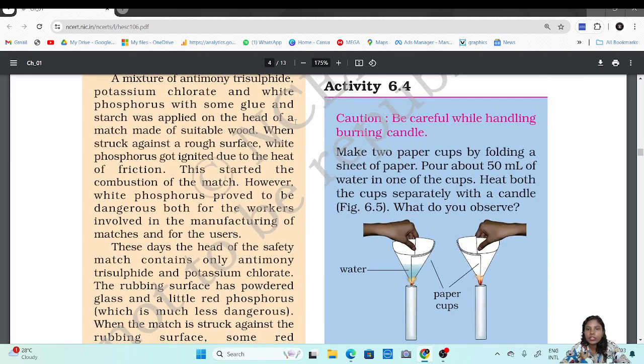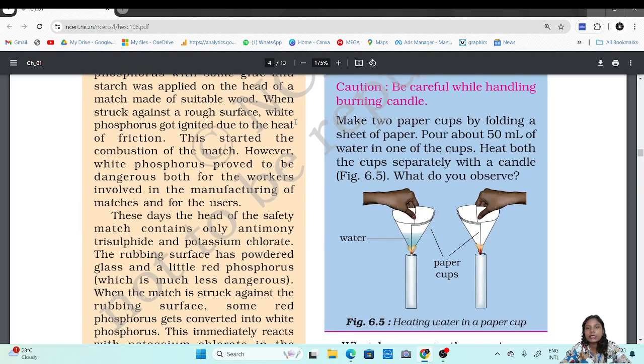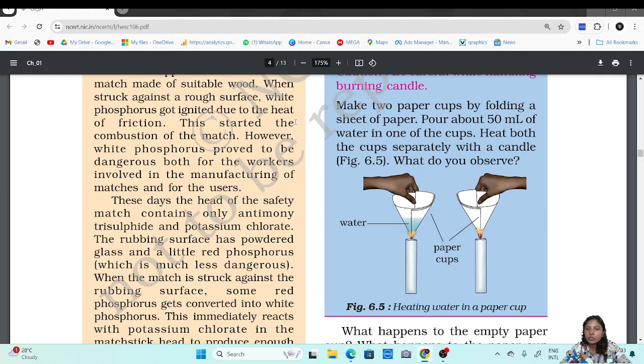Now here there is an activity. They have taken two papers and made paper cups, or cones, and in one they have poured some water, and the other they have kept empty, just plain paper. They have taken two candles, with paper cup A which has the water and paper cup B which does not have water.